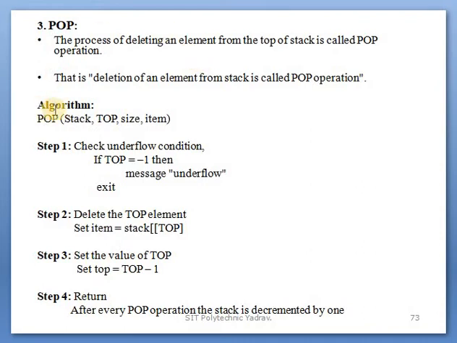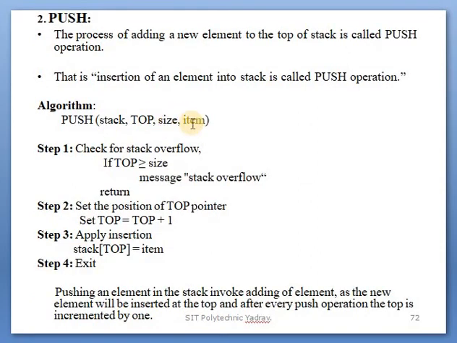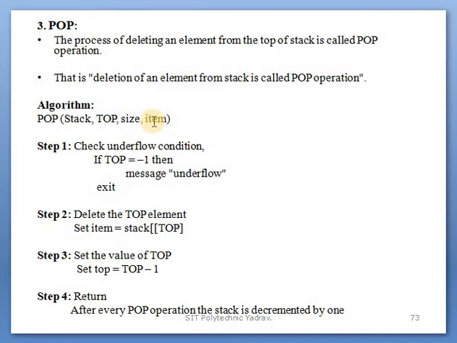Clear that? The algorithm is the pop function, in which we pass the values: stack, top, size and item. The same stack is needed, because on that stack the elements are inserted. Top means the pointer, size means the size of the stack, item means which elements are added or removed. Okay, pop means removed. In pop, item means which elements are removed, and in push, item means which items are added. Okay, clear that?